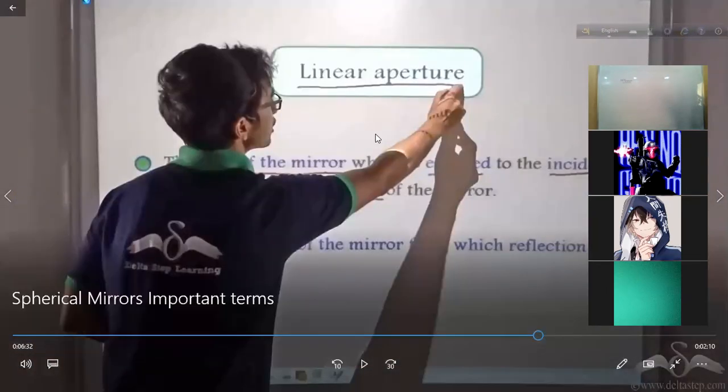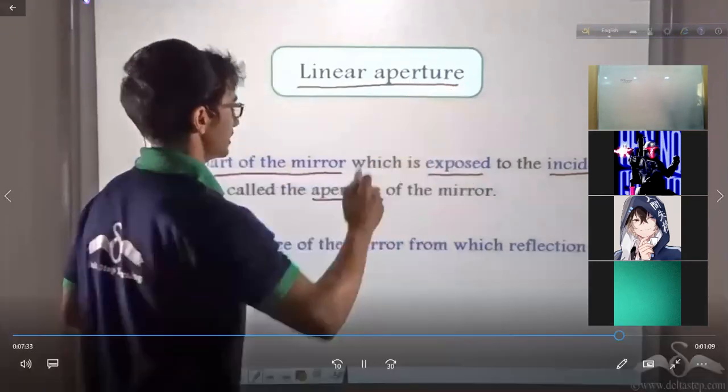Linear aperture. Okay. See, the part of the sphere which becomes a mirror is called linear aperture of the mirror. It is the surface of the mirror. Okay. I think we can end our class here.